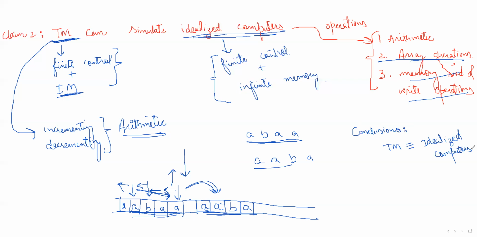So this is the power of Turing machines. Okay. So what does that mean?